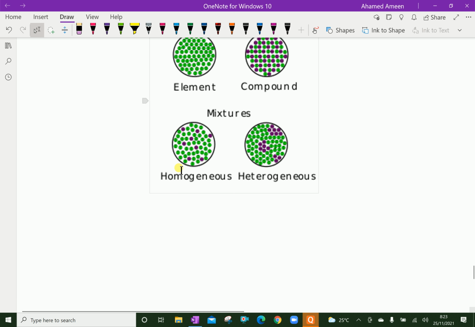Suppose you have a cup of tea. If you put it through a cloth filter, we cannot easily separate the milk, water and sugar particles. So a heterogeneous mixture is easy to separate, and a homogeneous one is not.